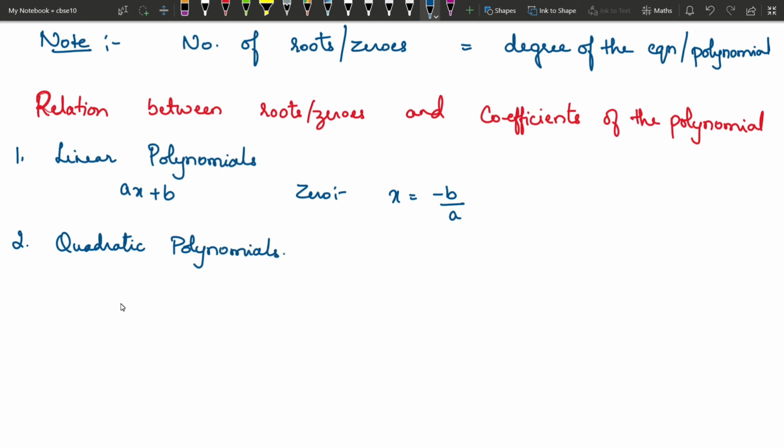Okay. So there will be two zeros and let us assume we have alpha and beta are the zeros of the polynomial or roots of the equation.